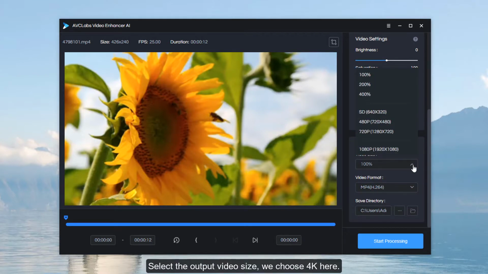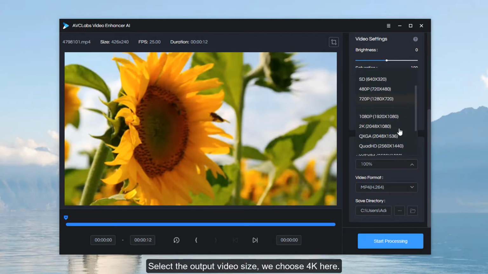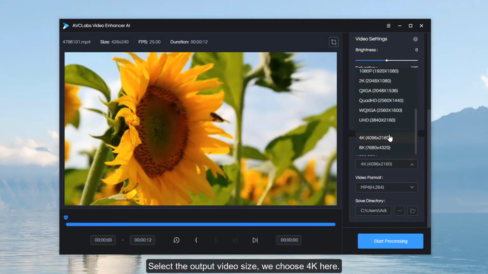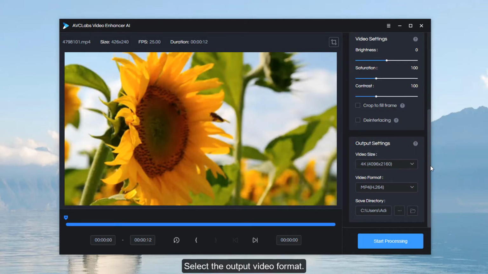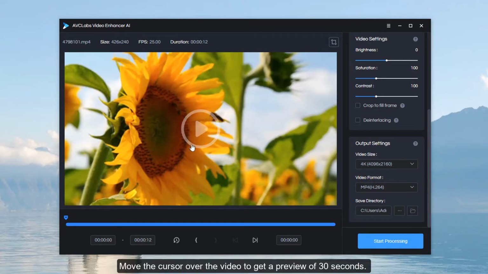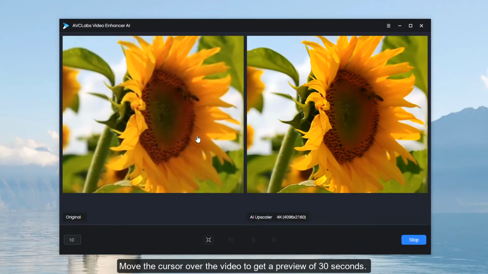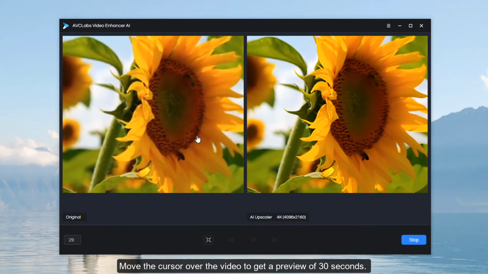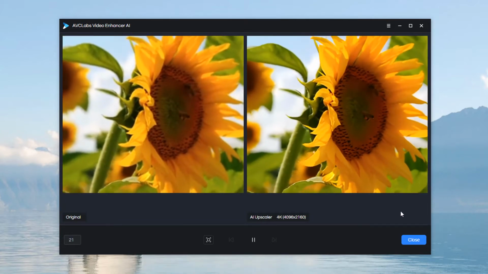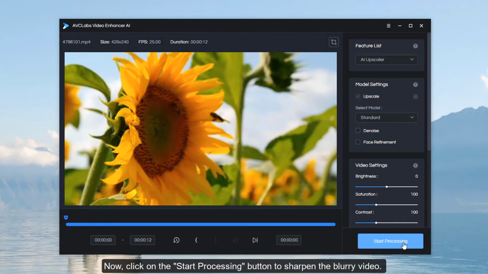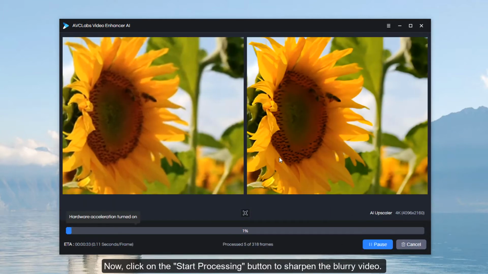Select the output video size, we choose 4K here. Select the output video format. Move the cursor over the video to get a preview of 30 seconds. Now, click on the Start Processing button to sharpen the blurry video.